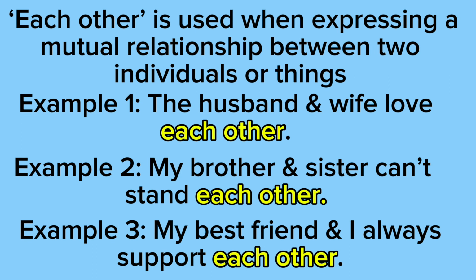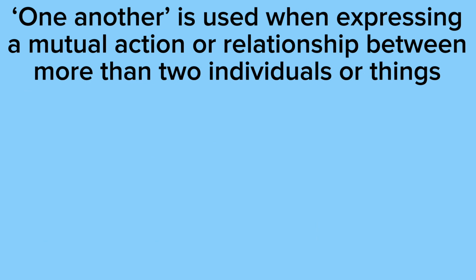Example 3 says my best friend and I always support each other. So my best friend is one individual and I am another individual, so that makes two individuals. My best friend always supports me and I always support my best friend. It's a mutual relationship.